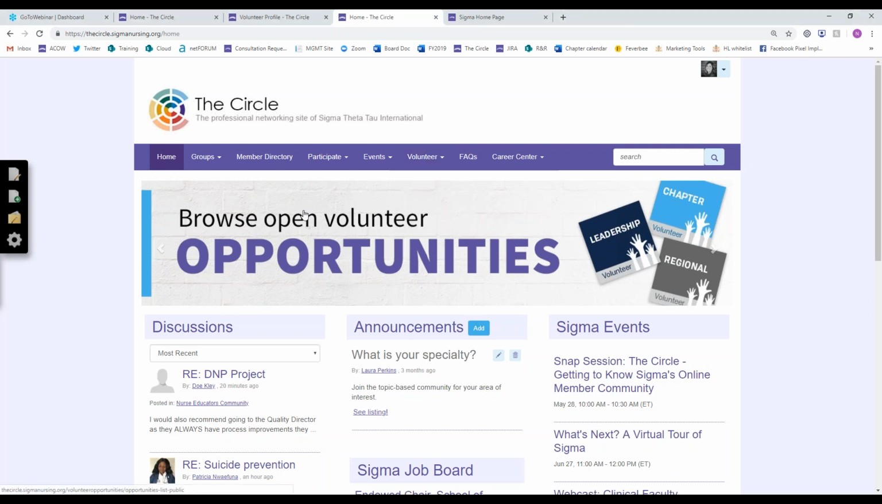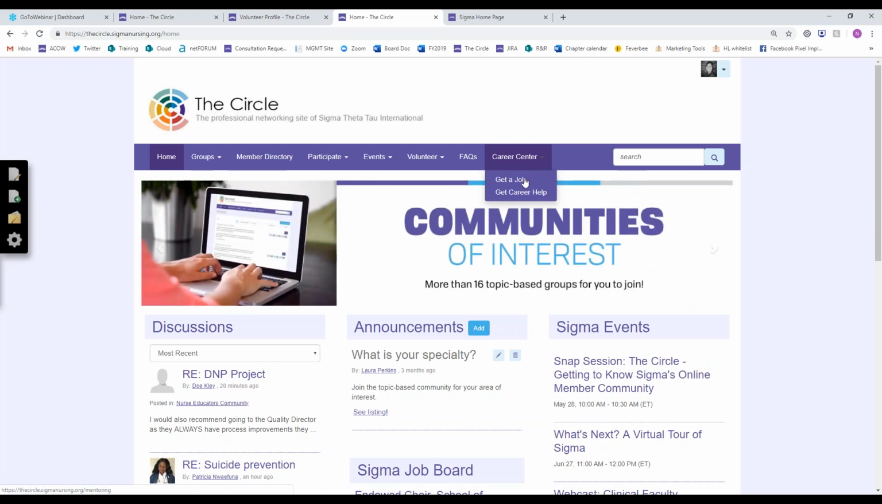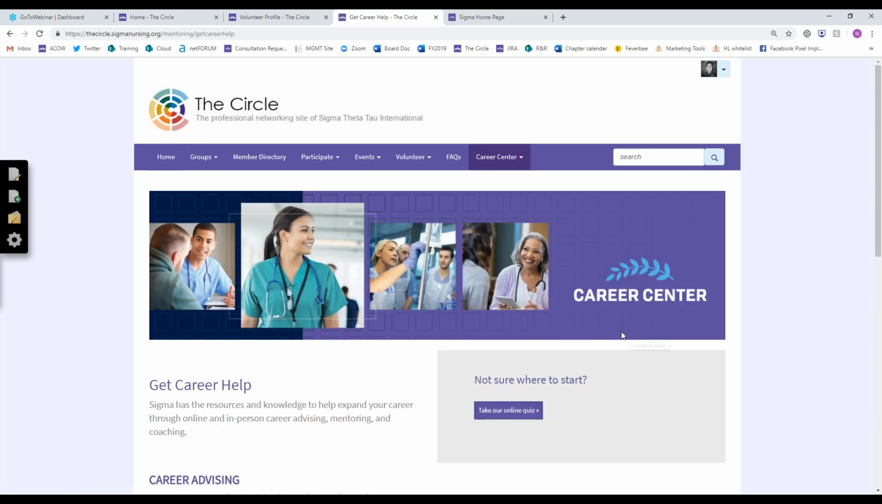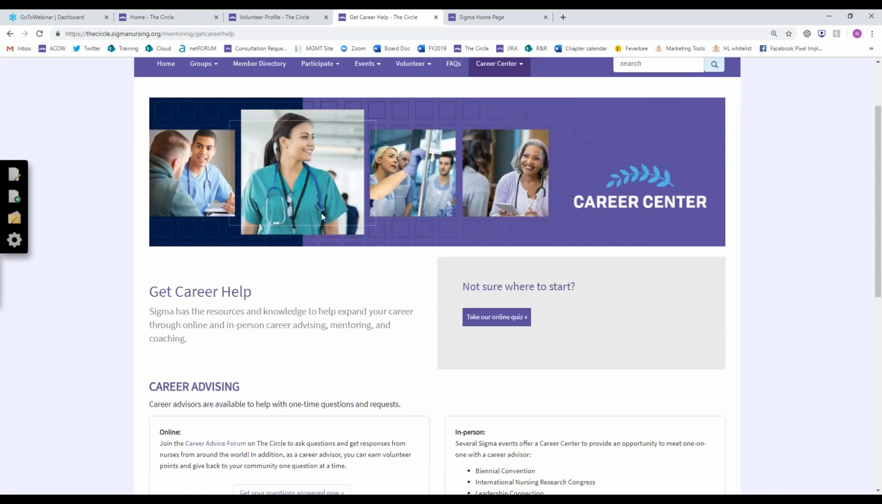All right, so that is the volunteer portal. The last thing I want to go over today is the Career Center. That's what we have here in this last tab. The first one I'm going to look at is Get Career Help. When I click in here, we see that we're on the Career Center within the circle. This is where you can come to connect with other Sigma members and get help and ask questions that pertain to your career path or job search.